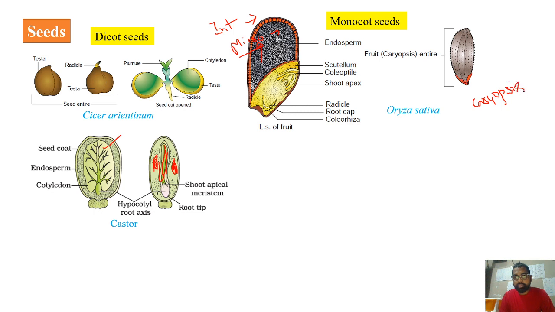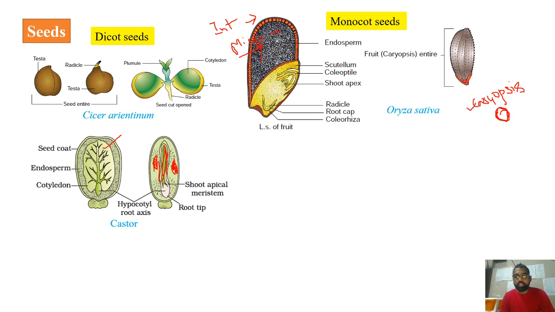So caryopsis is a kind of fruit which is single seeded. There will be only one seed, and the fruit wall and the seed coat are fused. So you cannot differentiate the fruit wall and the seed coat. There will be fusion of these two in such a way that you cannot differentiate them. Such kind of fruit is called caryopsis.